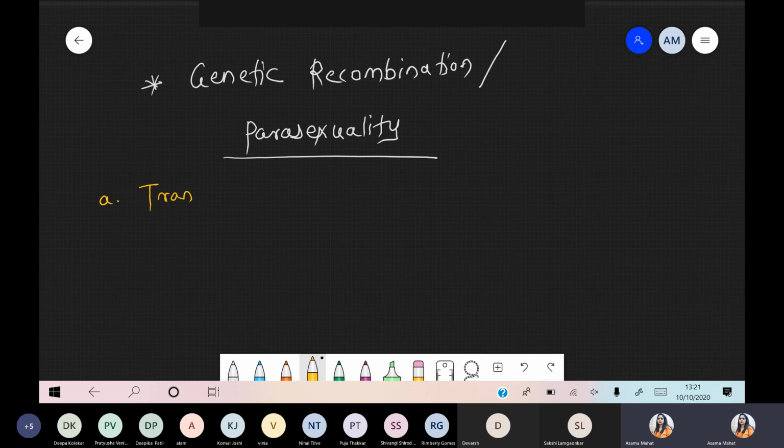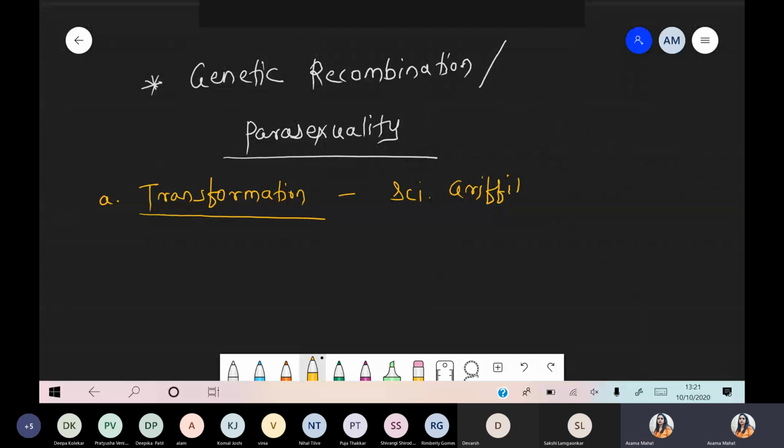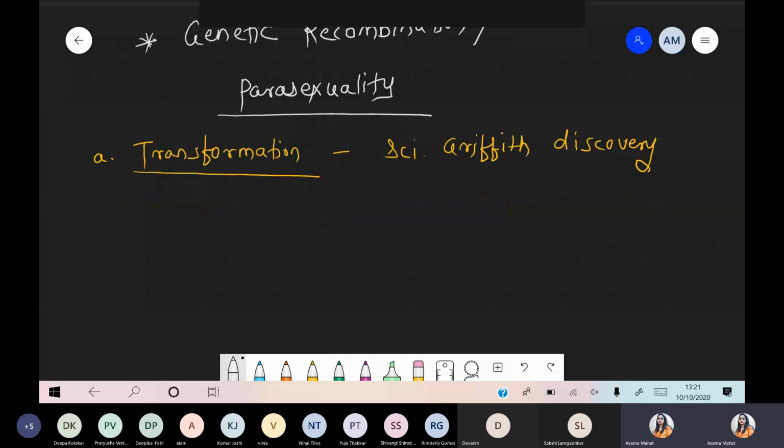First one, we are talking about the transformation technique, that is transformation. Okay? Basically this was discovered and studied by the scientist Griffith. I hope you remember, ये molecular chapter का part है. Because transformation is the discovery of scientist Griffith. Griffith used an experimental model, one bacteria, that is Diplococcus bacteria.